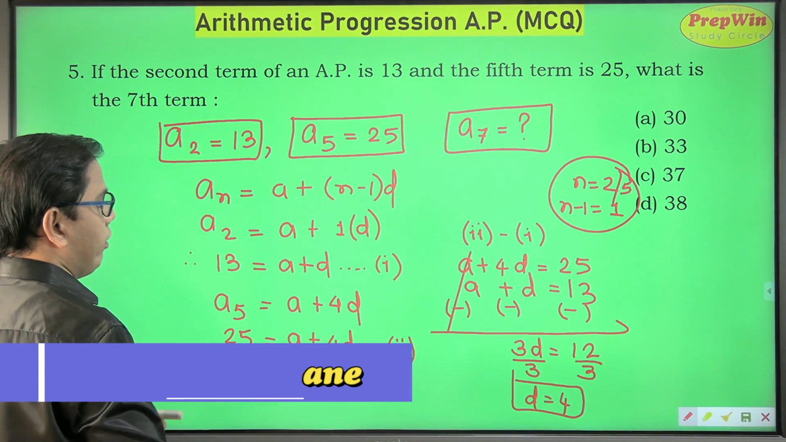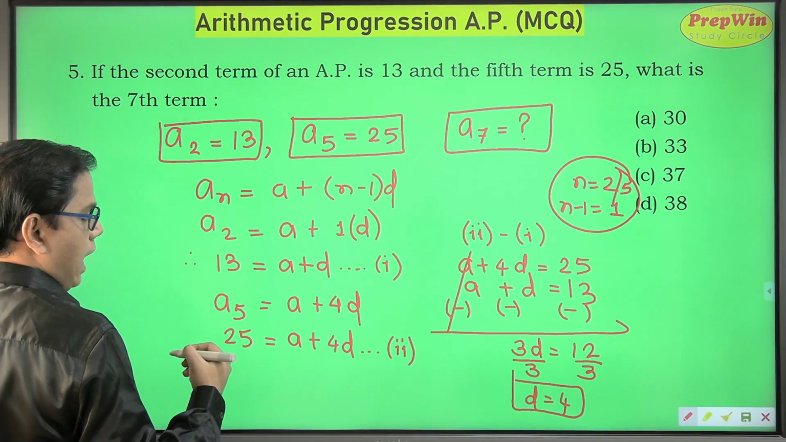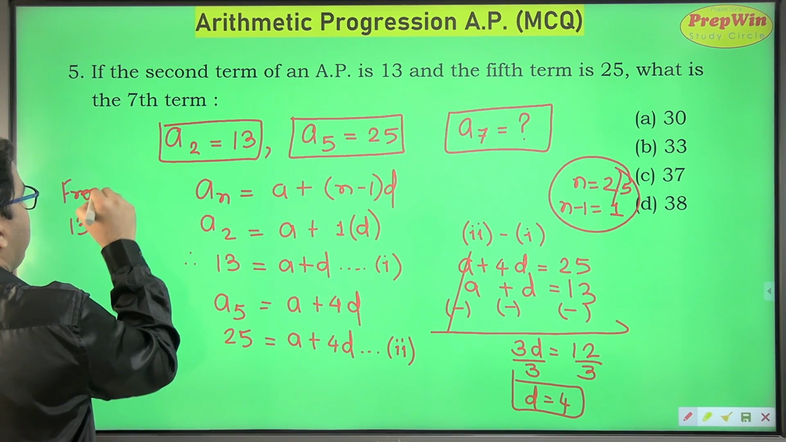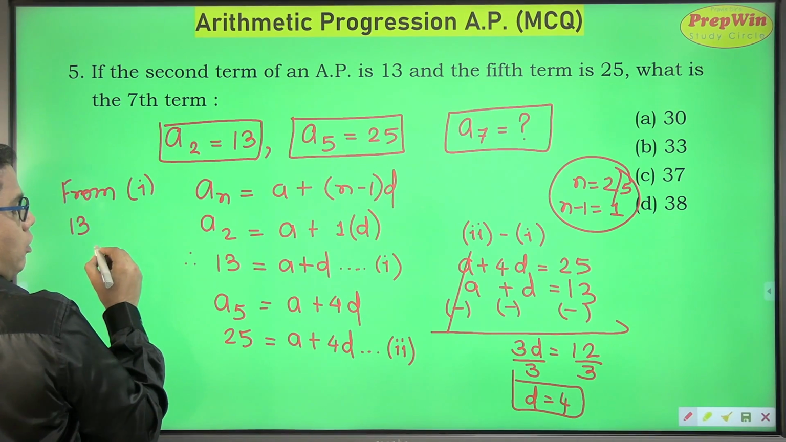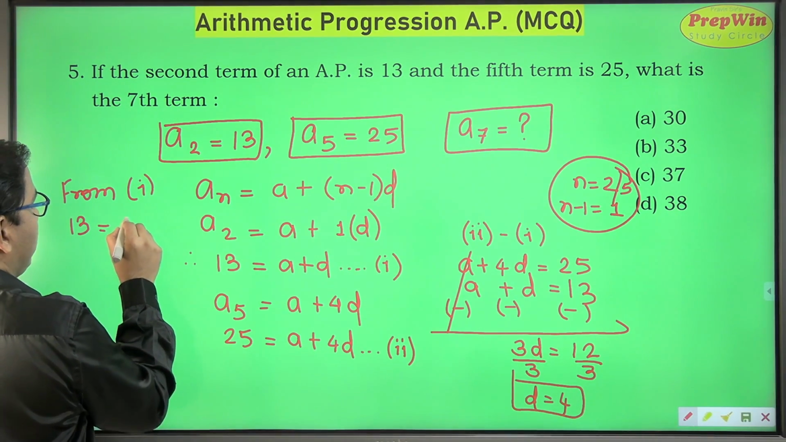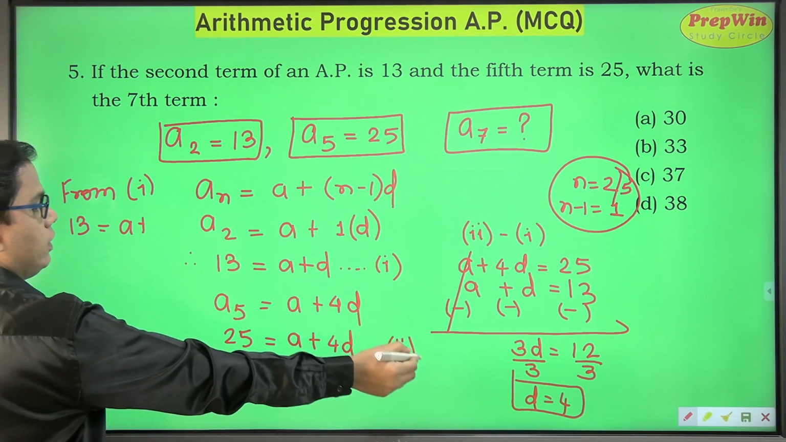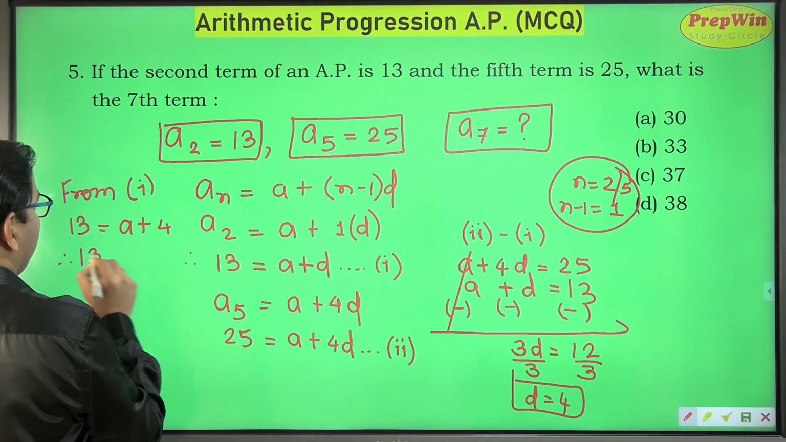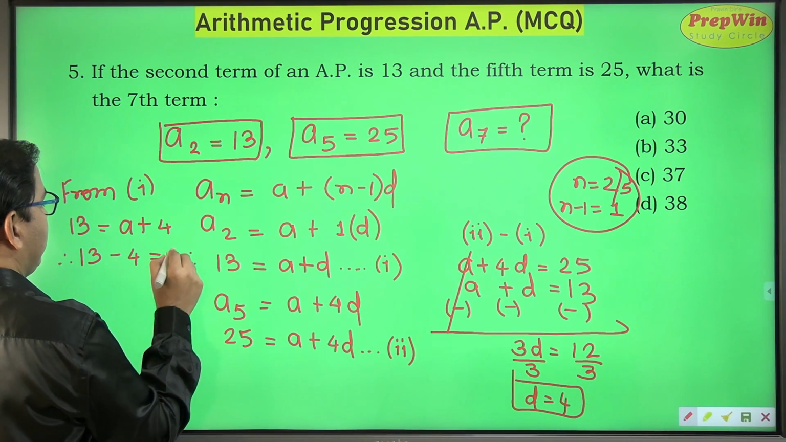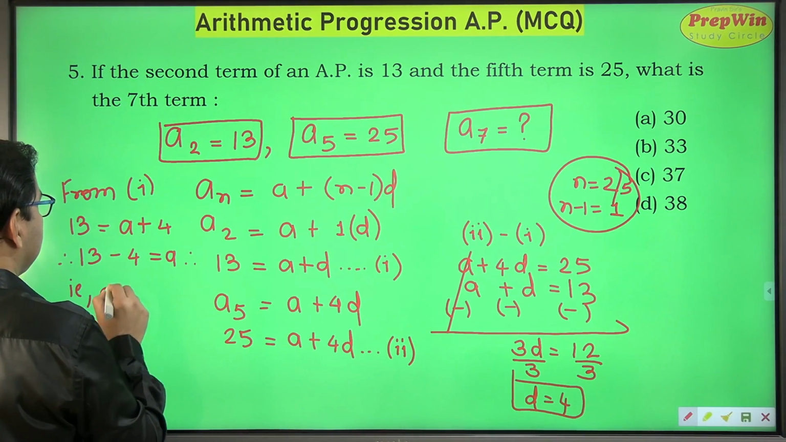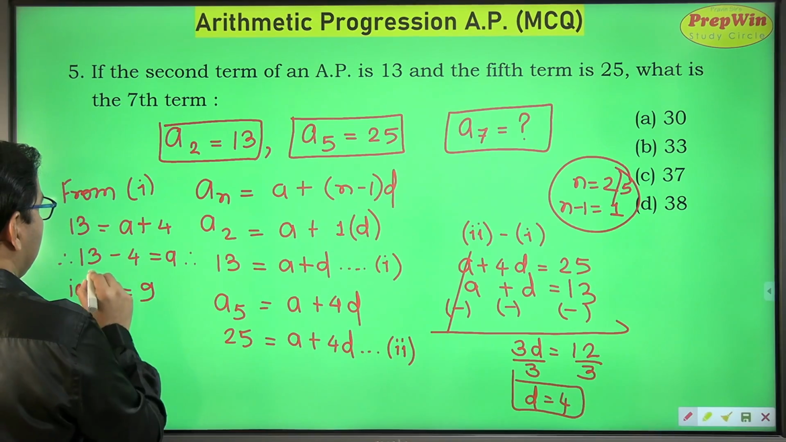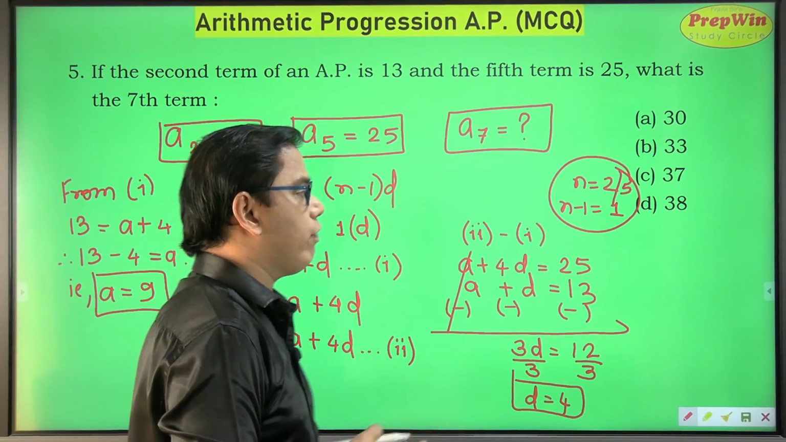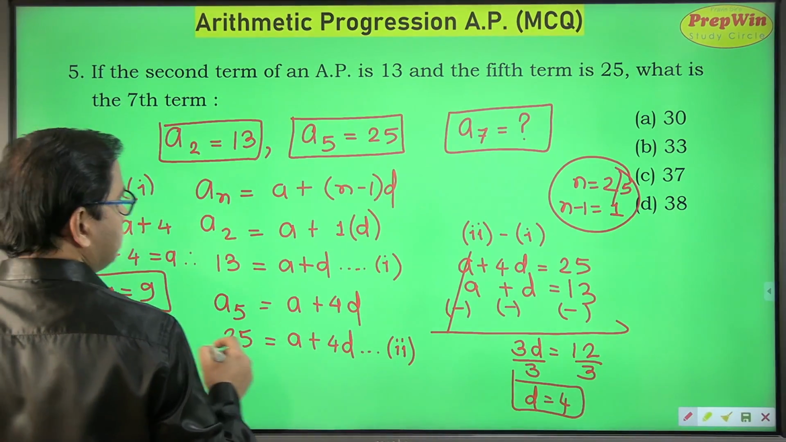I am interested in 7th term. Can I find out A? So yes, you can look at equation number 1. 13 is equal to A plus D. Value of D is 4. I got it just now. So 13 minus 4 is equal to A. That is A is equal to 9. Isn't it easy? Now we have A, we have D, we can find out any of the terms.